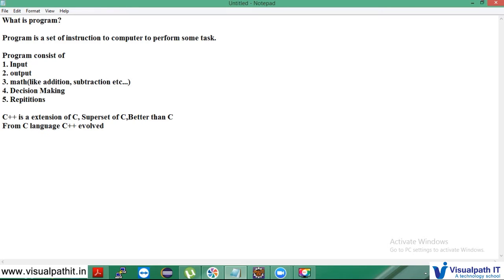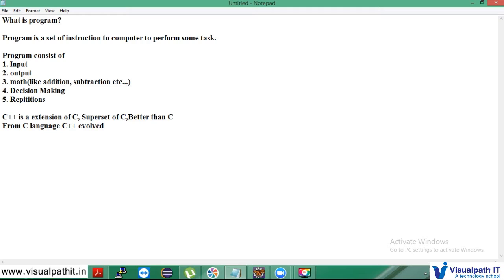There were many considerations by the developers. In those days when they were using the C language, they wanted a language which supports object-oriented programming. In the real world, everything is called an object. If I say a water bottle, it has its own properties like color and size, and its behavior, like storing water. In the same way, even your mobile is an object. So we want a programming language which supports object-oriented programming.